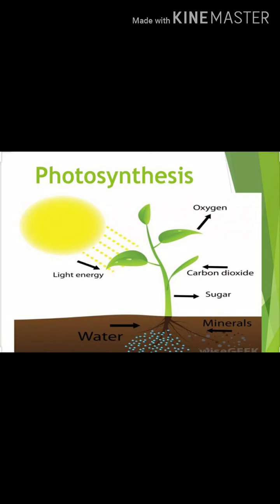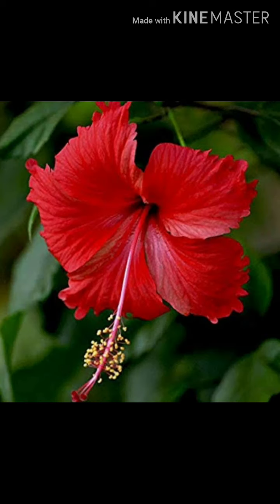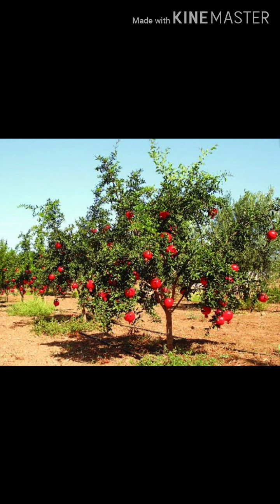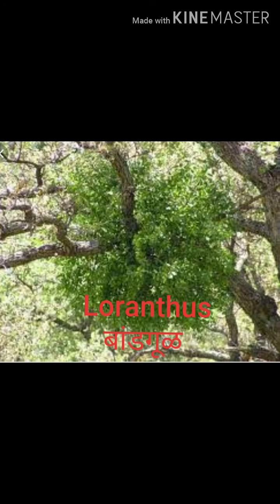Okay. Students, you have known the process of photosynthesis. Many plants make their own food in sunlight. Such plants are called autotrophic plants. For example, hibiscus, pomegranate, periwinkle, mango tree, etc.